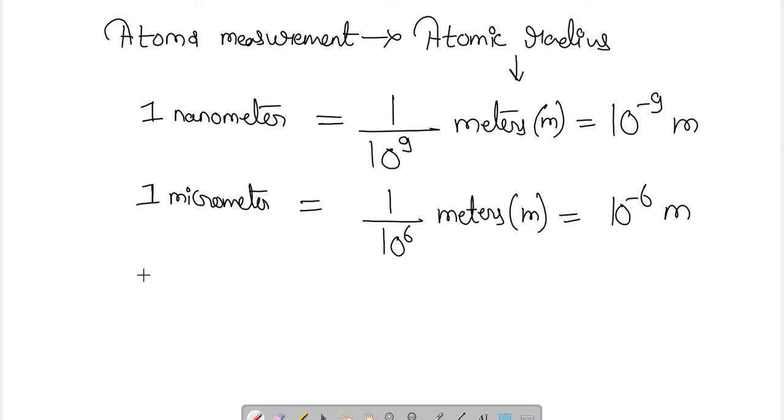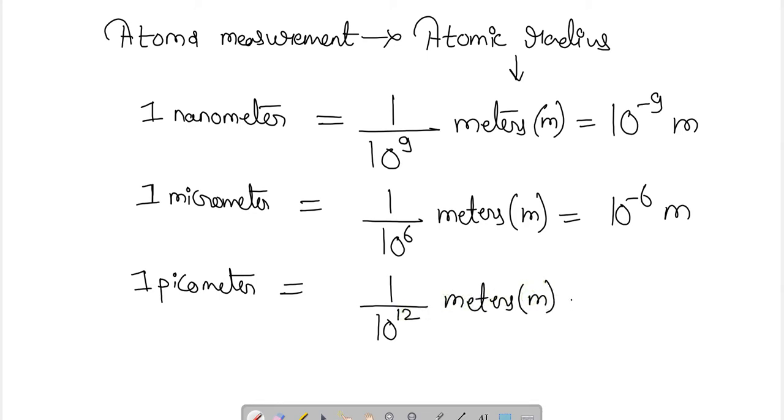One more example is 1 picometer, that is 1 upon 10 to the power 12 meters, which equals 10 to the power minus 12 meters.